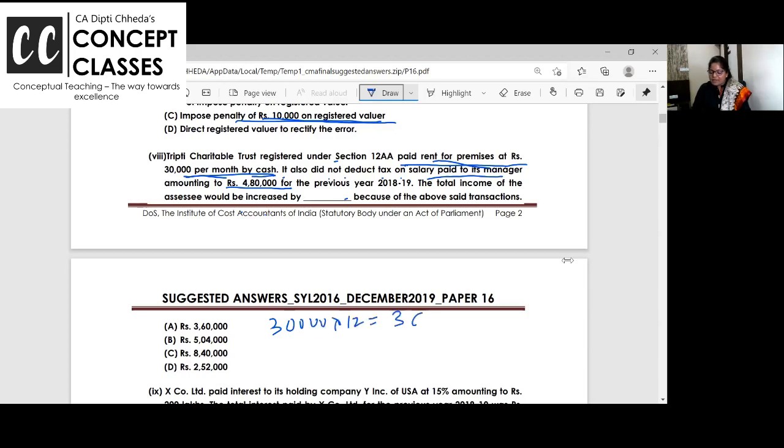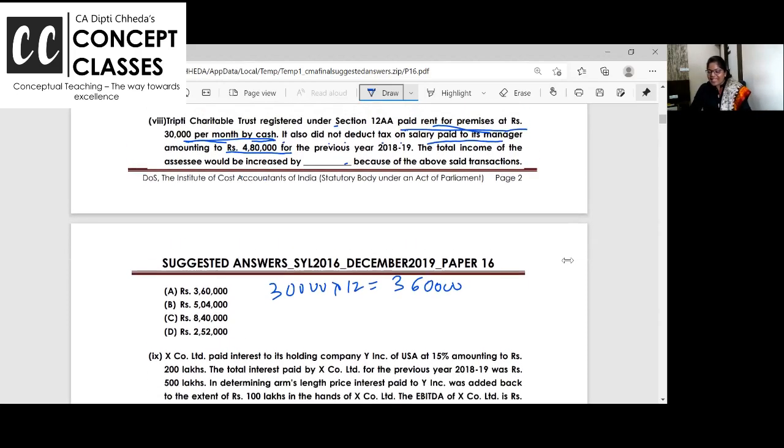कितना आएगा? 3,60,000 will be disallowed. Answer is not A, dear. Rush मत करो. Correct है? 30,000. See, 10,000 के above, if you do expenditure in cash, whole expenditure is disallowed.